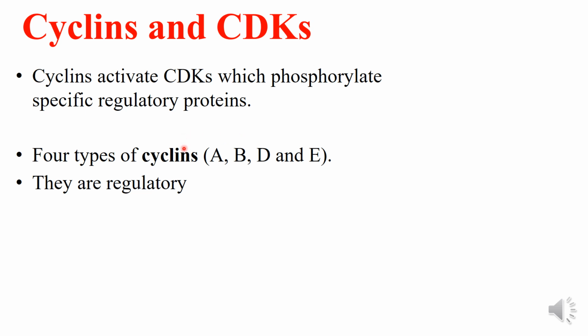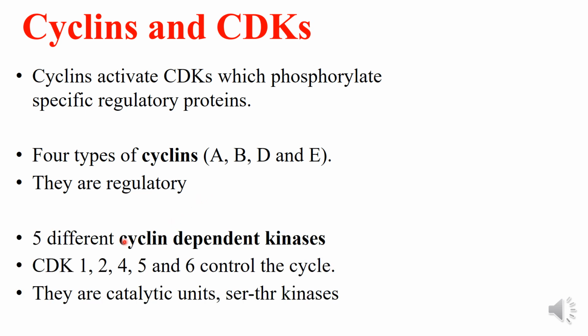We know that there are different cyclins present, but in this lecture we will be discussing the four major types of cyclin, that is A, B, D and E. These are the regulatory cyclins, and there are five different cyclin-dependent kinases we will discuss, that is CDK 1, 2, 4, 5 and 6, which control the cycle. These are catalytic units, and they are known as serine threonine kinases.